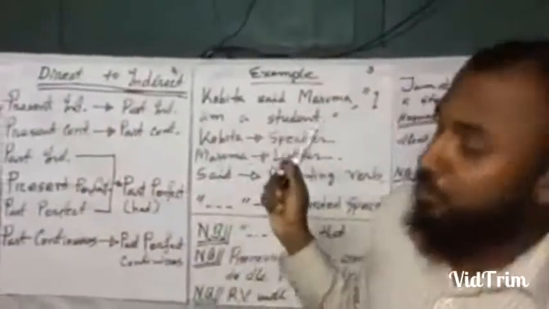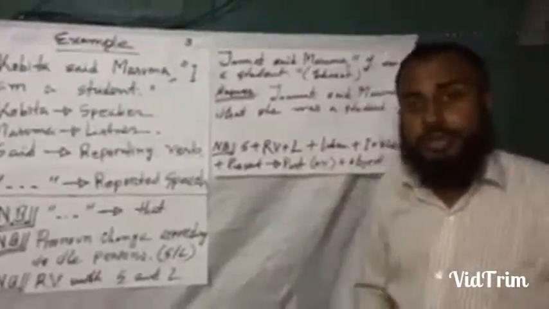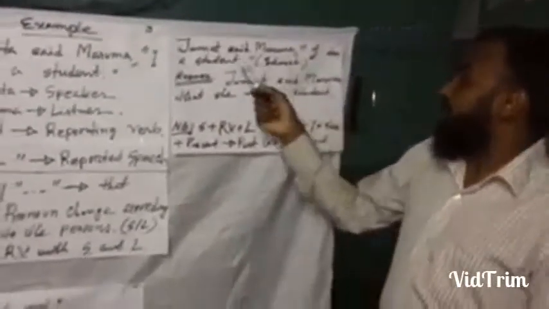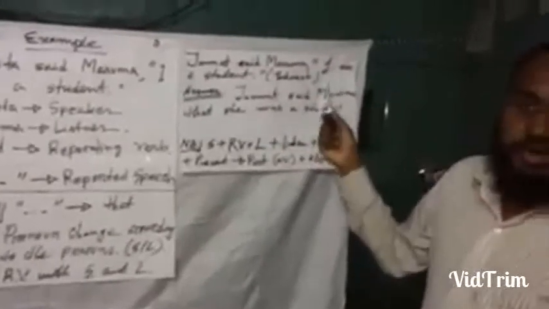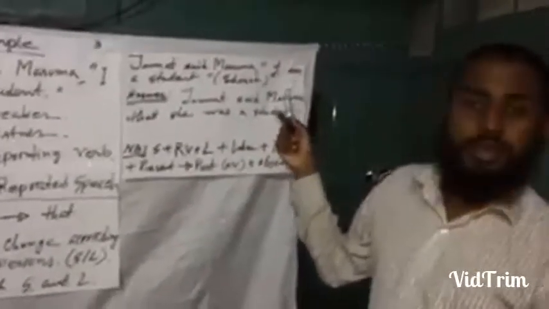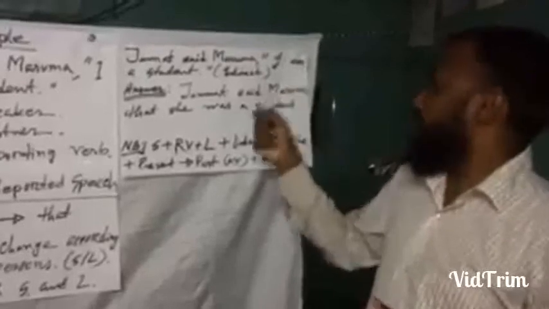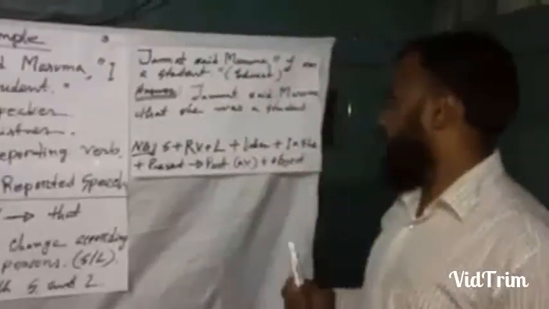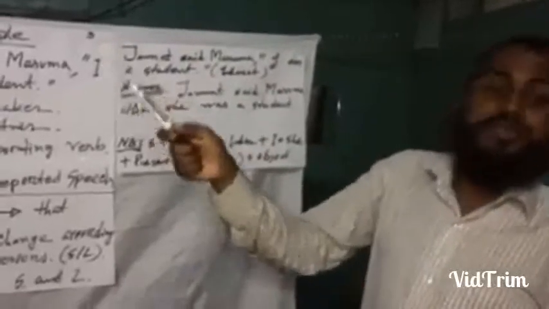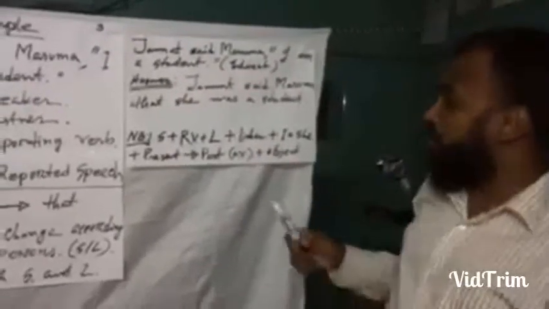Which tense is in this sentence? All of us know that this is a present indefinite sentence. Here we find the auxiliary verb "am". This means it is a present sentence, because there is no other main verb. So the auxiliary verb is working as a main verb. So now we change this sentence into an indirect sentence according to the rules of narration. So be careful, my dear students.